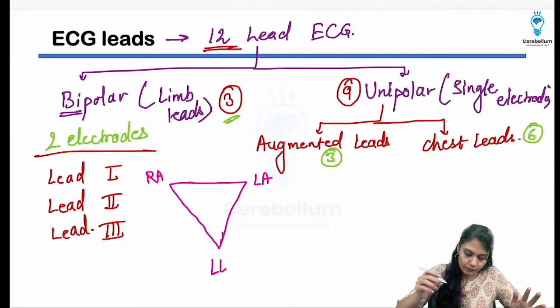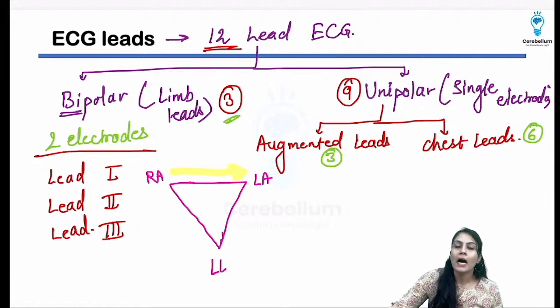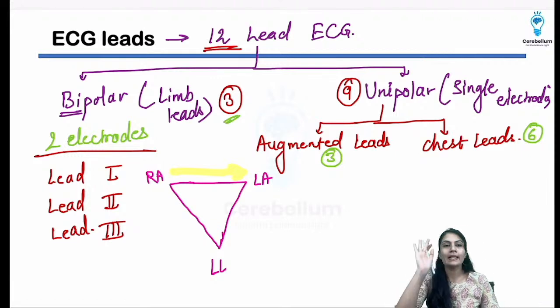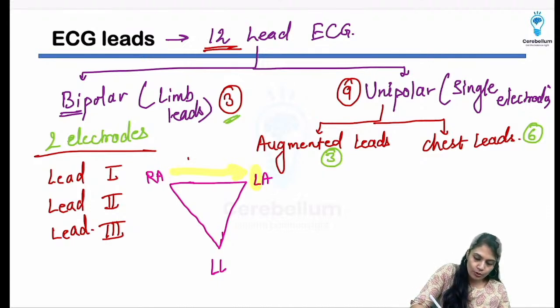See over here, if I take the lead from RA to LA, how many L's are there? There is no L in the RA, and there is only one L in the LA. So this is going to be lead 1, isn't it?